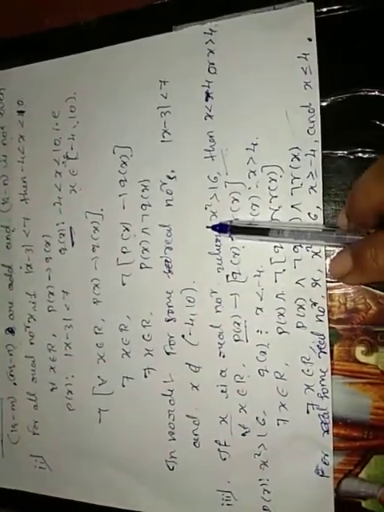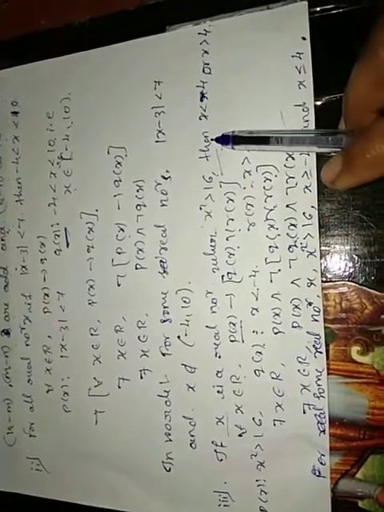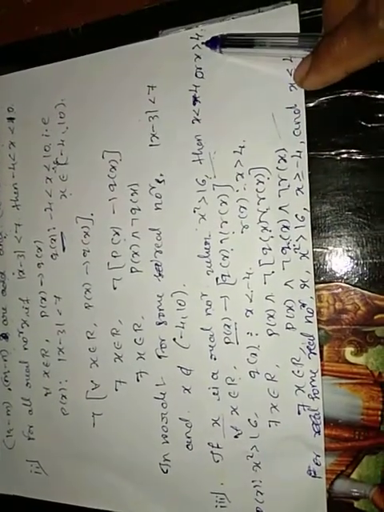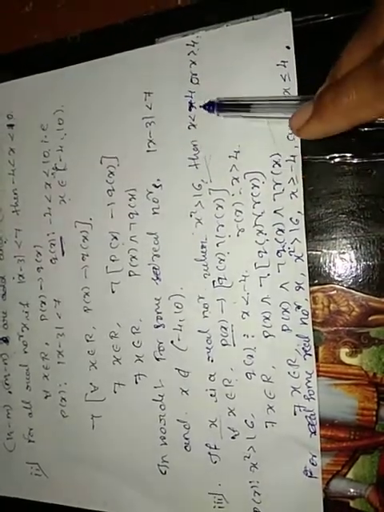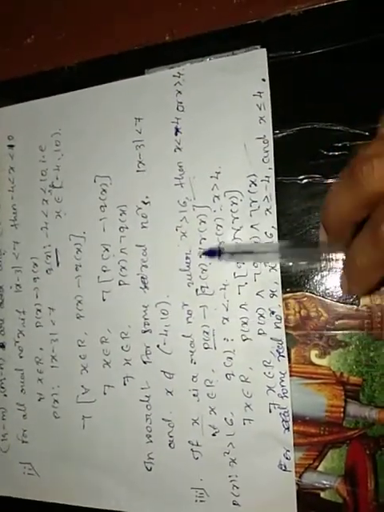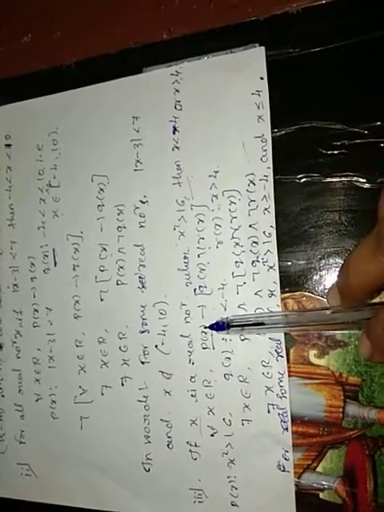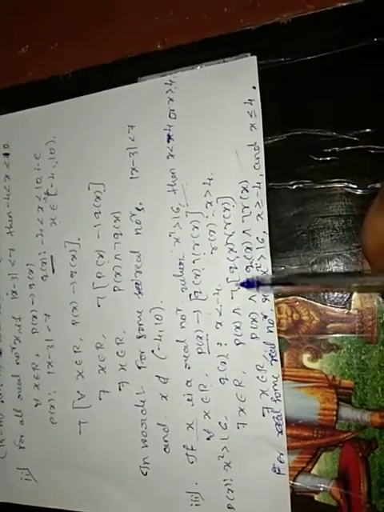If x is a real number where x square is greater than 16, then x is less than minus 4 or x is greater than 4. We write this symbolically: for all x belongs to R, P of x implies Q of x or R of x. Negation is P of x and negation of Q of x and negation of R of x.